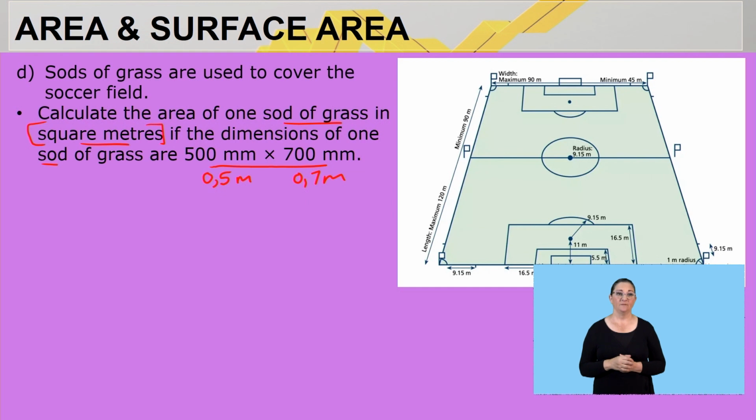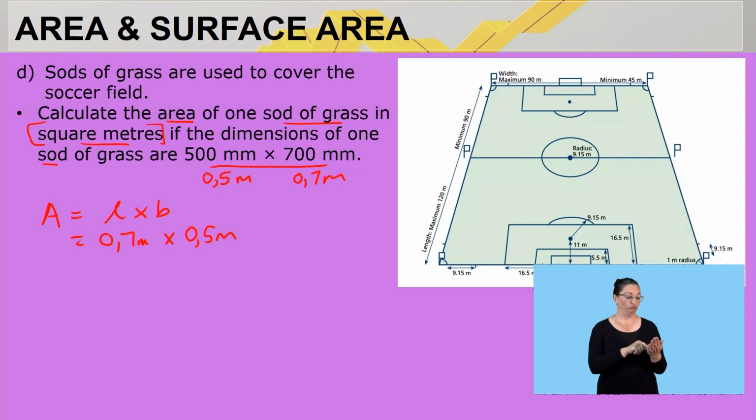All right, I'm going to read the question again. Calculate what? The area. The area of a rectangle is length times breadth or width. So in this case, 0,7 meters multiplied by 0,5 meters. Let's type that in, 0,7 times 0,5. That will give us an answer of 0,35 square meters. Guys, are we clear? So 0,35 is the area of one sod of grass.